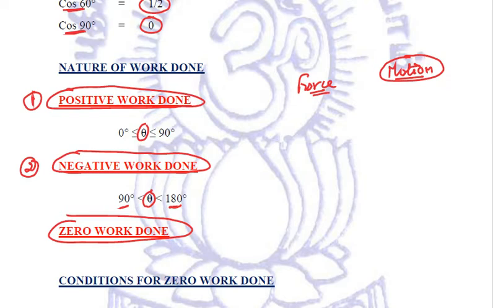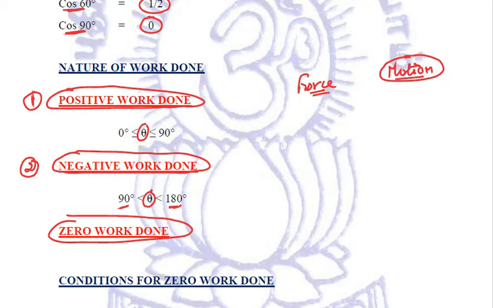Another example is, if a body is made to slide over a rough surface, then the work done by the frictional force is negative, because frictional force always opposes the motion of the body. So these are all examples of negative work done. We need to remember the range of the theta angle in case of positive as well as negative work done.